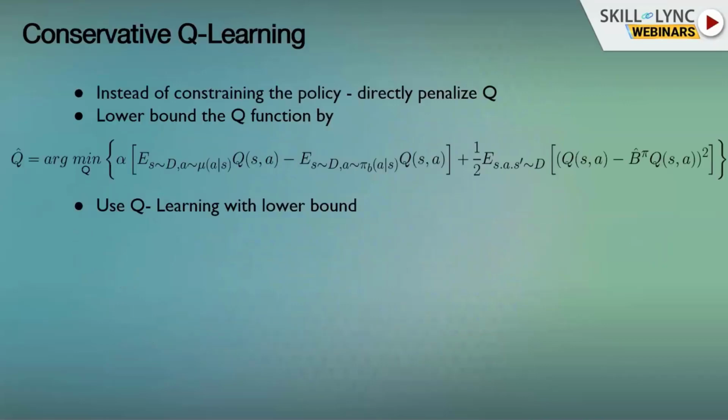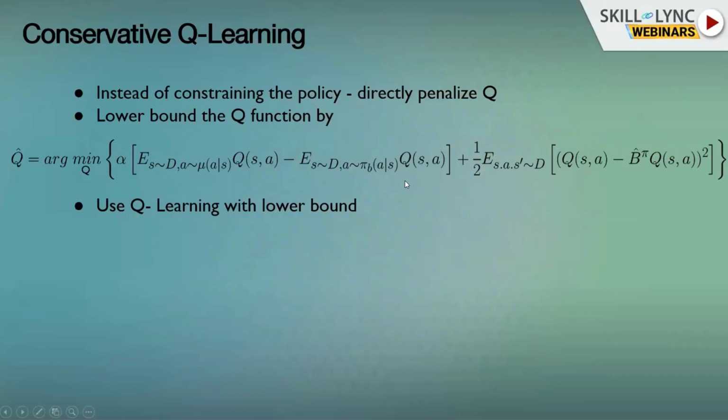Here's another method which is a bit more general. Instead of constraining ourselves to the data, we can be pessimistic in a different way. So the regular regression loss that we saw before, the squared error, is this thing that you see here on the right, the Q minus the Bellman of the Q. Okay, so this is basically the same regression that we saw before, right? This B hat is the R plus gamma Q of the next state. Okay, so this is the regular thing that we saw in Q-learning, DQN.